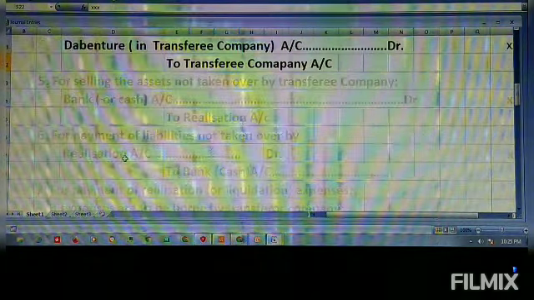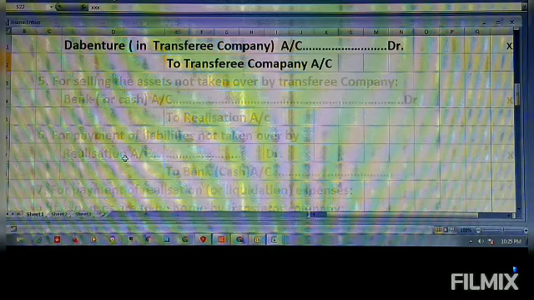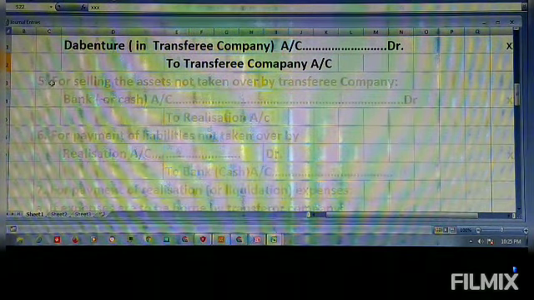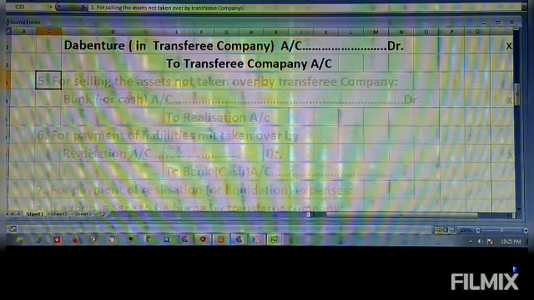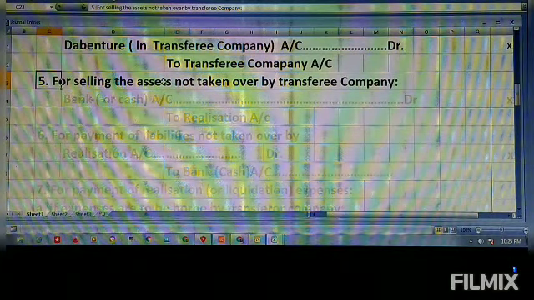Then the next point is for selling the assets not taken over by the transferee company. If any asset is not taken by the transferee company, then it is to be sold. So yes, we will write the fifth point for selling the assets not taken over by the company.